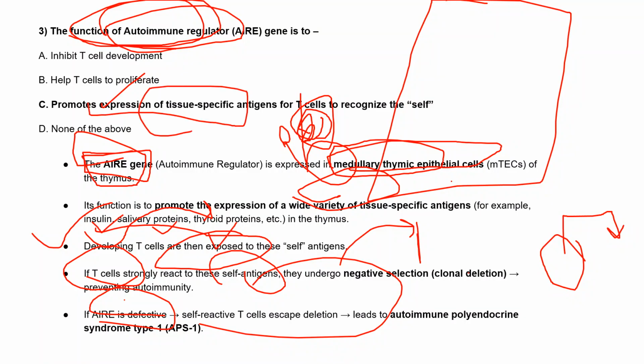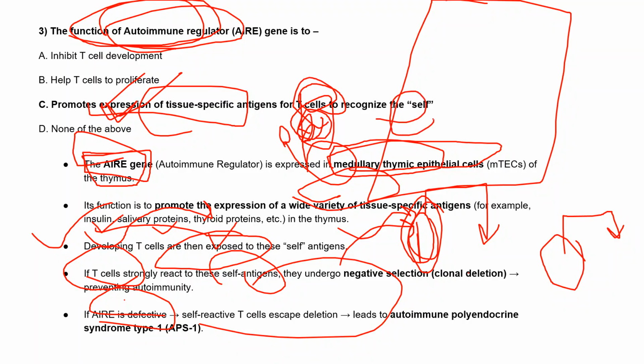So all those tissue specific antigens come to that site, and they see whether these T cells are reactive to those antigens or not. The function is that it promotes the expression of tissue specific antigens, so that they can see whether the T cells recognize the self cells as an antigen or not. So it is regulated by the autoimmune regulator. If the T cells strongly react to the self antigen, they'll undergo negative selection. We know this process is clonal deletion. And because of that, we can prevent autoimmunity.